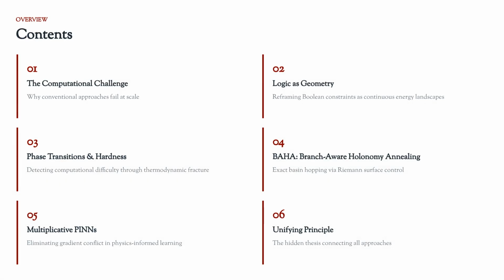This video explores physics-inspired computation, moving from traditional logic to geometry. We present a unified framework for combinatorial optimization using statistical mechanics and spectral theory. Our overview covers 6 main topics, starting with the computational challenge and why conventional methods fail at scale. We will then discuss reframing logic as geometry.